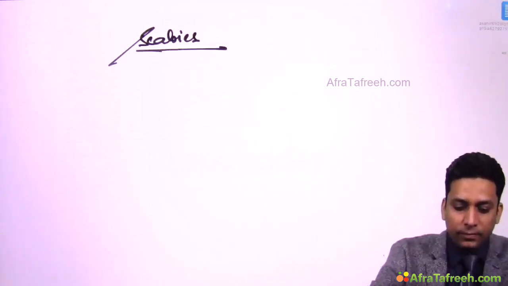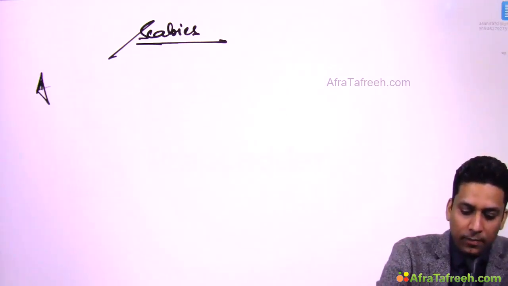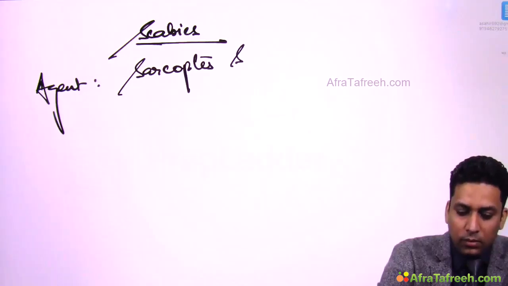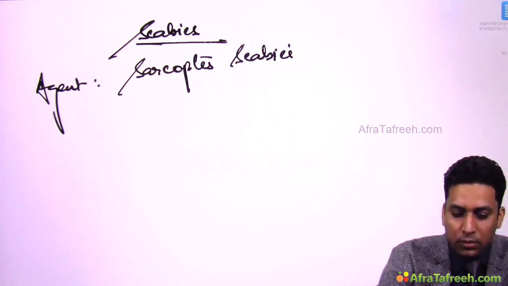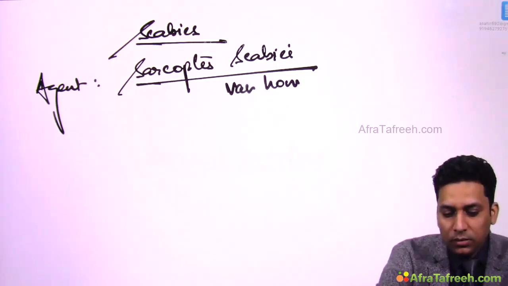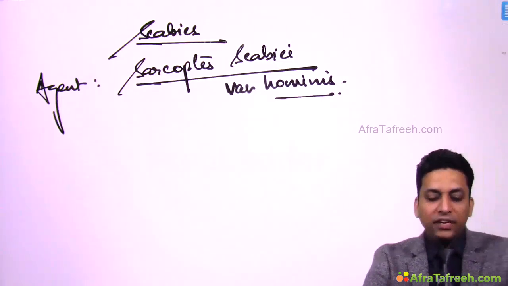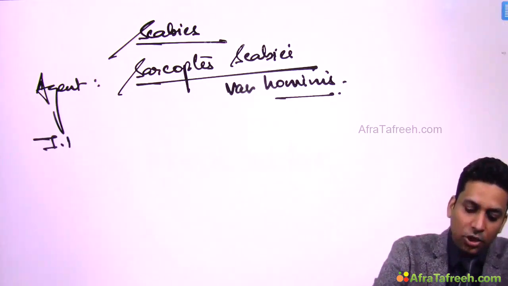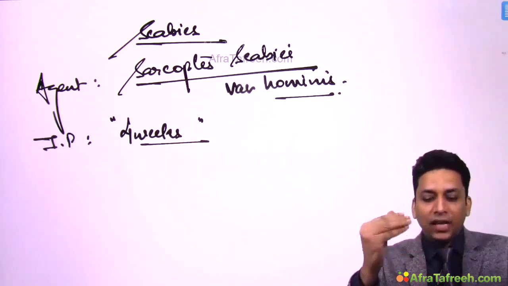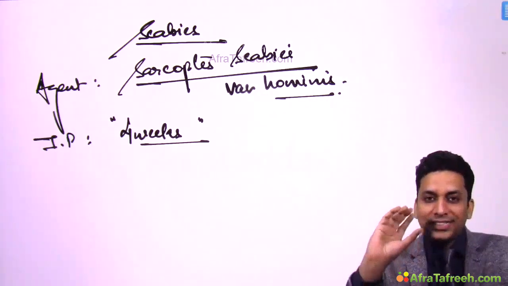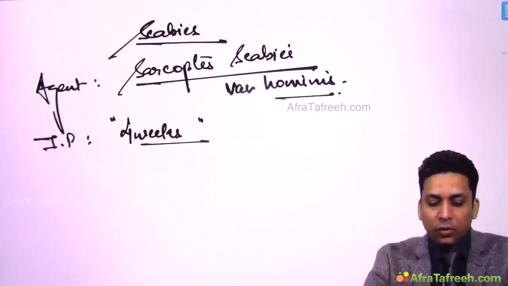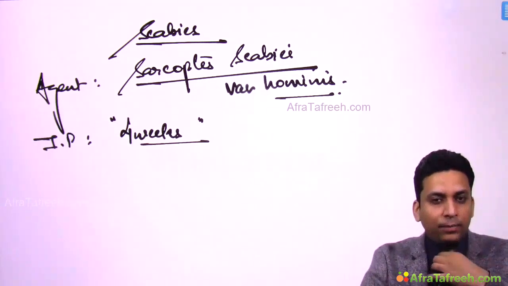Next is scabies. Scabies is caused by Sarcoptes scabiei mite, and the one which infests humans is known as var. hominis. So, this is the mite which causes scabies. There is an incubation period of 4 weeks, and that is the reason why when the patient comes to us, we ask all the family members to apply permethrin. Okay. So, there is an incubation period. It is not necessary that all the patients will come together. Sometimes they present late as well. Okay. So, all the family members have to apply permethrin when the patient presents.